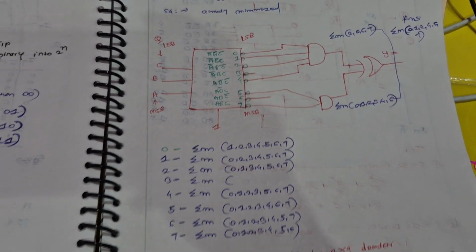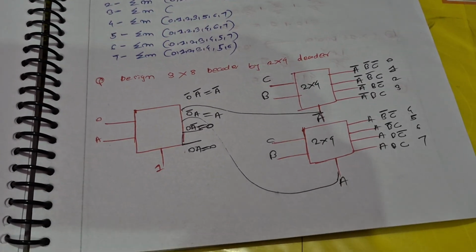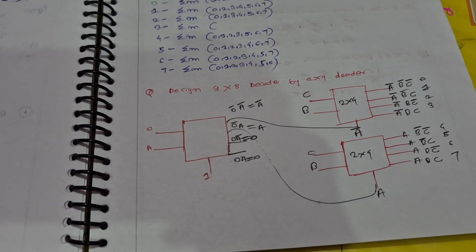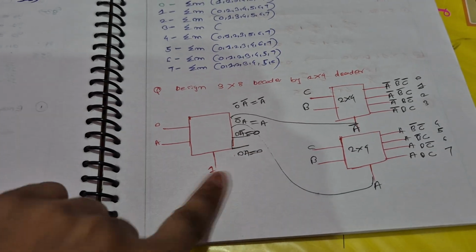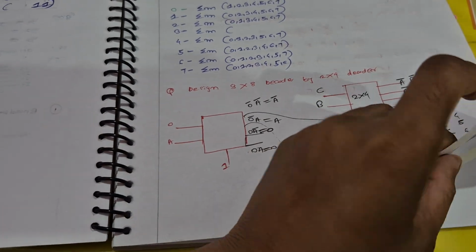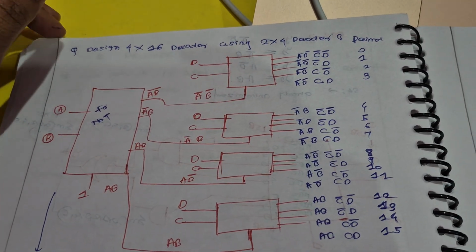Then these were a few questions. 3x8 by 2x4 decoder. So here, using a decoder, we are giving NOT. So that's why again a third encoder-like decoder is used. And here also, a big kind of